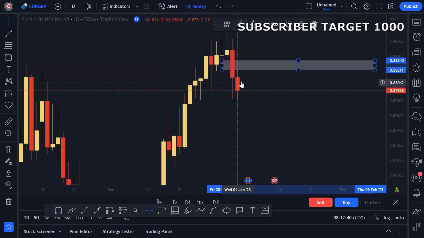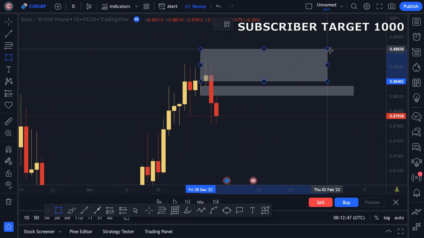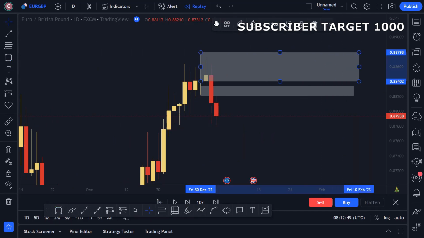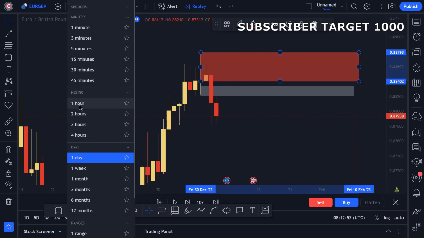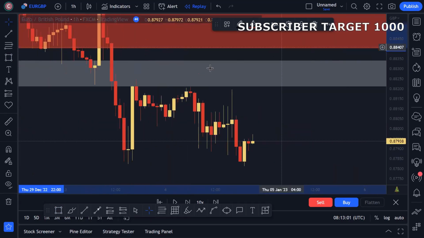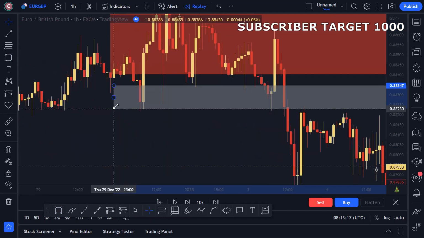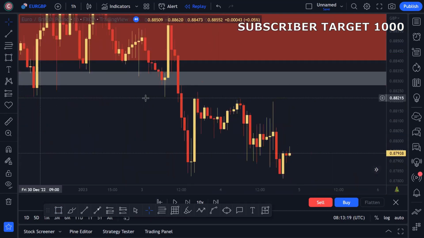Okay, so this is our imbalance, and we mark our 1 day time frame order block. So this is the up move before the sell. Okay, so we mark this as a supply zone. Okay, and after marking this area, we shifted to the 1 hour time frame for the refinement of our zones. So on the 1 hour time frame, you can see the imbalance over here. So if we can refine it, so this is our imbalance.